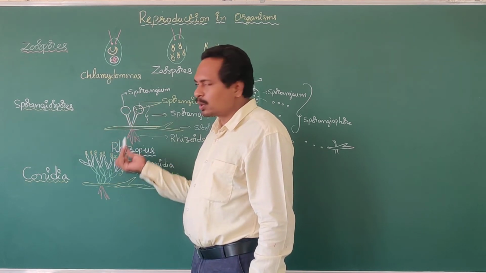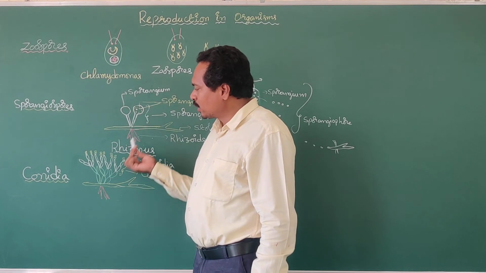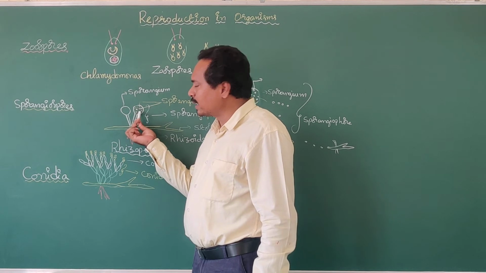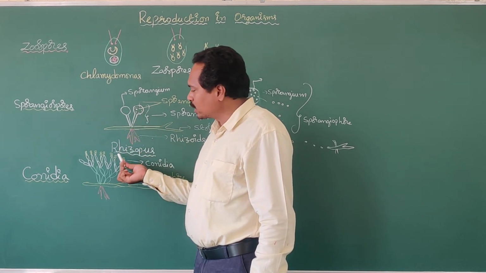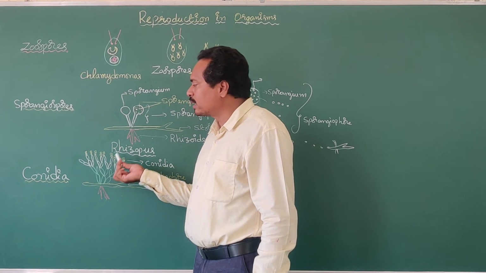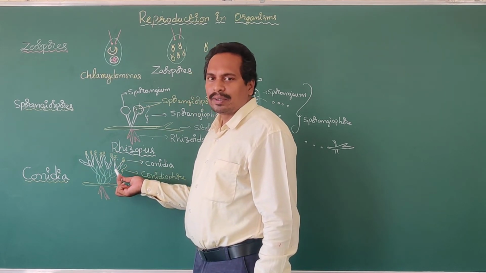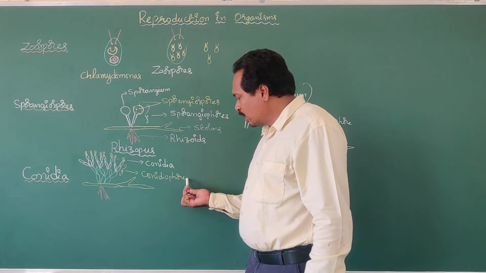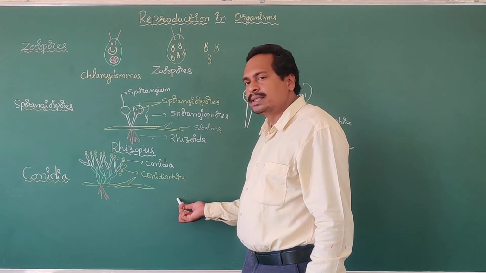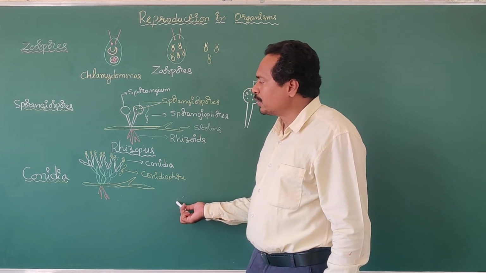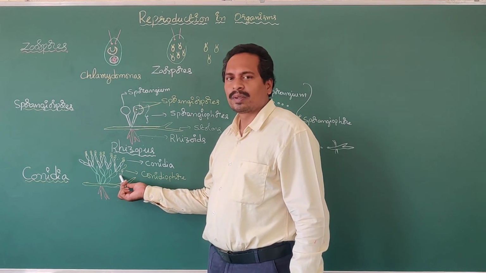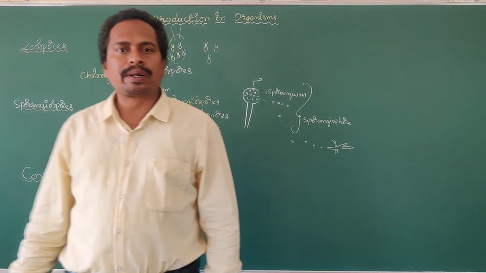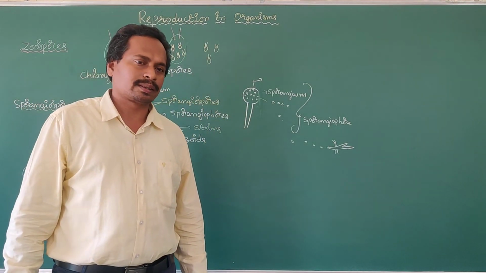Here both are non-motile spores. Sporangiospores and conidia are non-motile spores. Sporangiospores are formed internally inside the sporangium, whereas conidia are formed externally outside the asexual reproductive structures. Now the conidia are released from the conidiophore and reach the substratum. There they germinate to give rise to a new individual organism. Is it clear? The Penicillium fungus reproduces asexually by conidia.